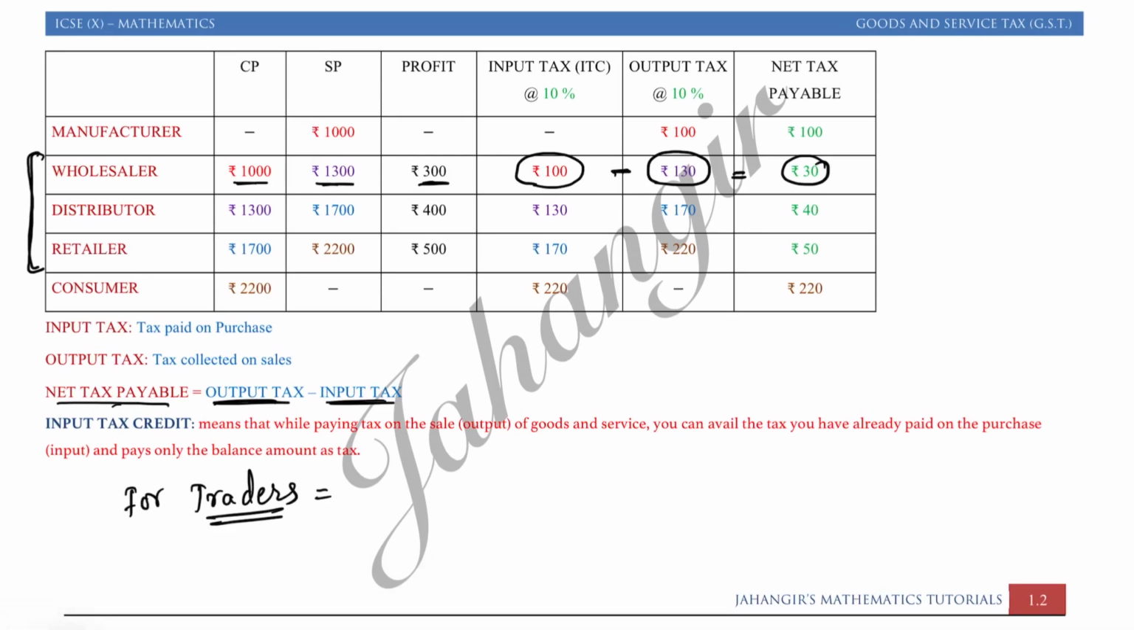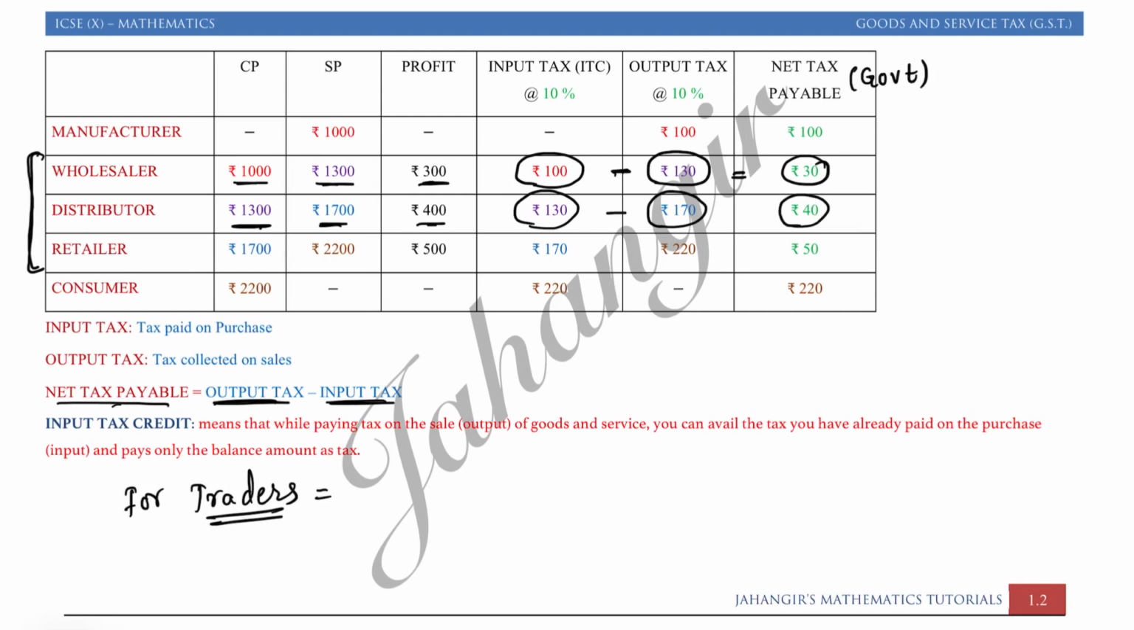Now the distributor had bought it for rupees 1300 and sold it for rupees 1700. In the same way, the distributor had made a profit of 400 rupees. While buying, he had paid tax to the wholesaler, 130 rupees. While selling, he had collected tax on the selling price. So output minus input is the net tax payable to the government. This goes to the government.